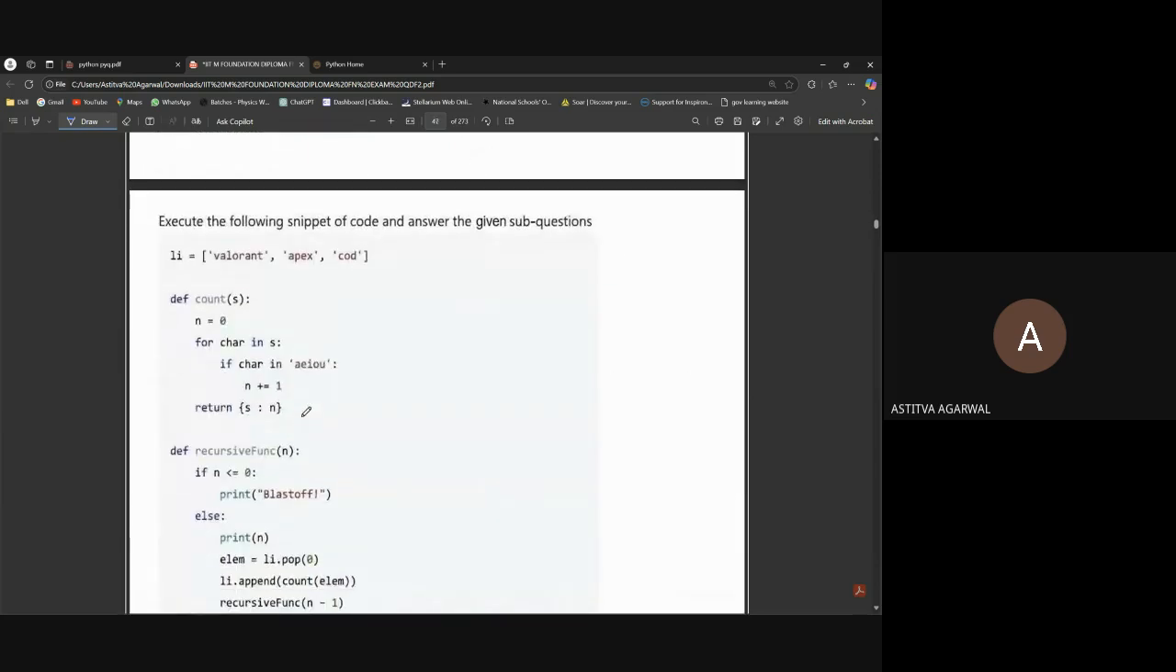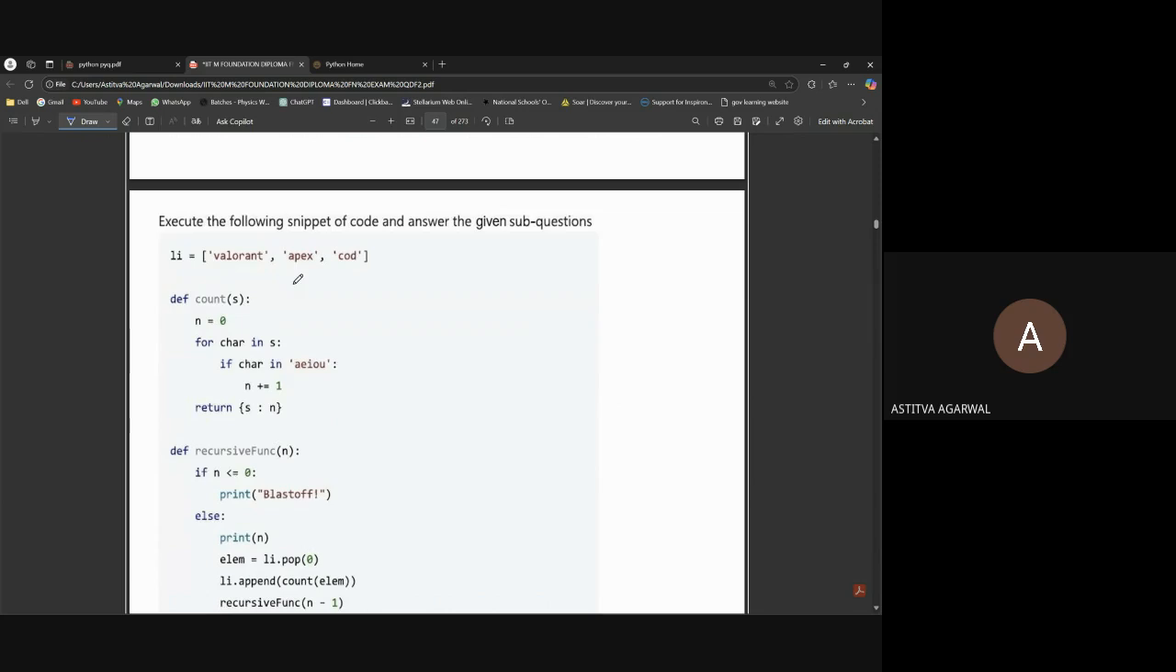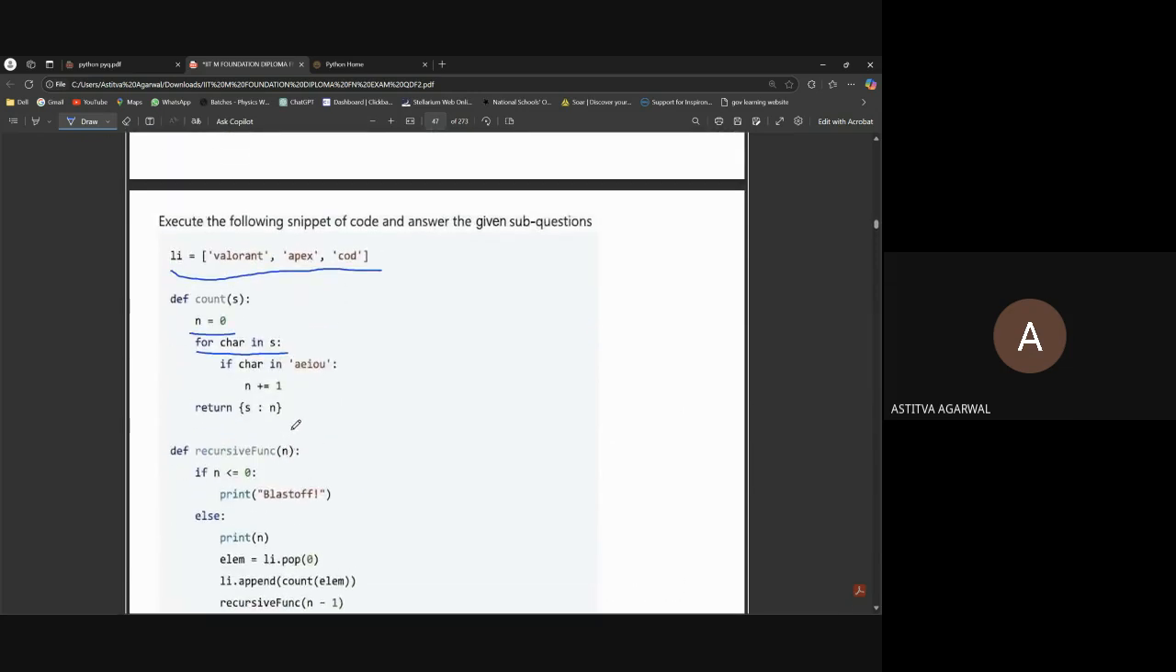Next question. Execute the following snippet of code and answer the given sub-questions. See, li is a list having Valorant, Apex, and COD game names. Then we have to define a count function. We are just initializing n equal to zero, for char in S. Where will S be provided? No issue. Then for char in AEIOU, if char is in AEIOU, meaning if there is any vowel inside the characters, then we add the number of vowels, then return the count of vowels.